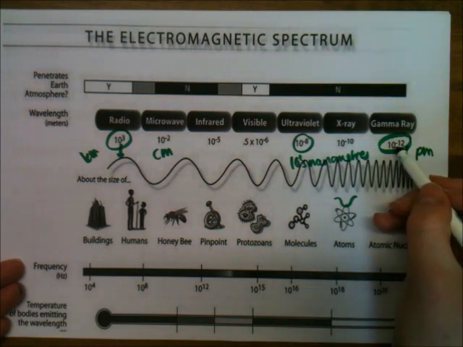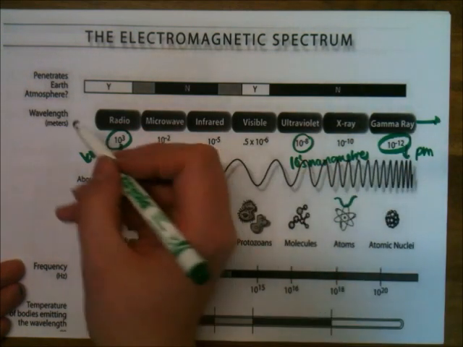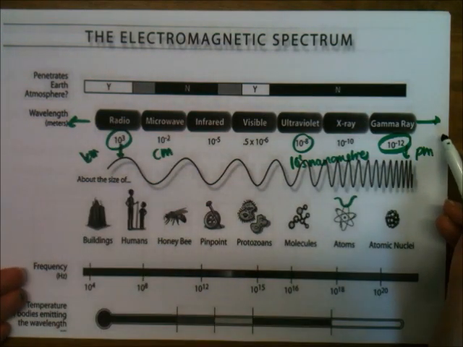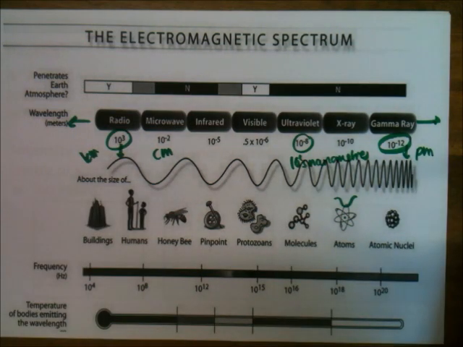They can be smaller than this as well. So they kind of carry on that way. Like radio waves carrying this way, you can have radio waves that are 100 kilometres across. You can have gamma rays that are much, much smaller than this, but we class them all as gamma rays.